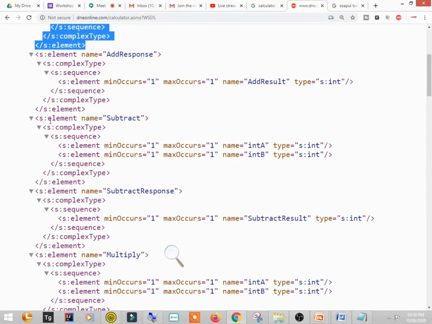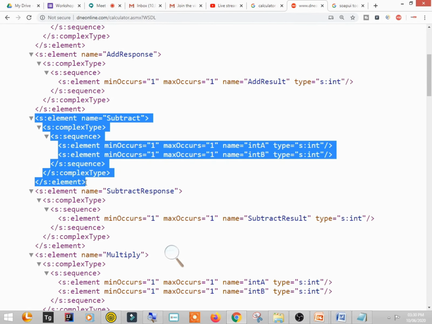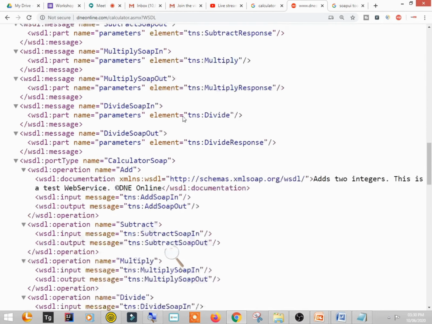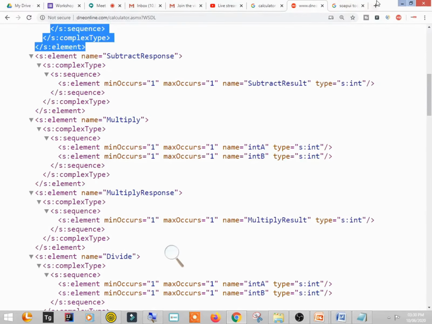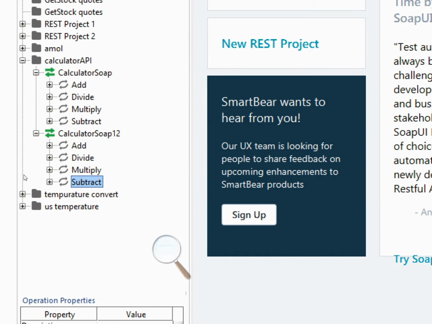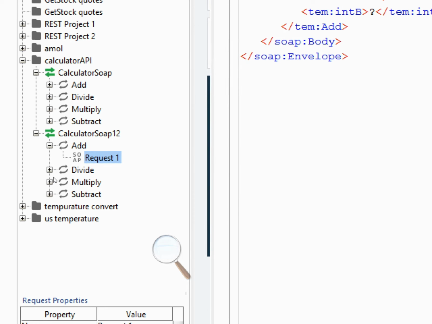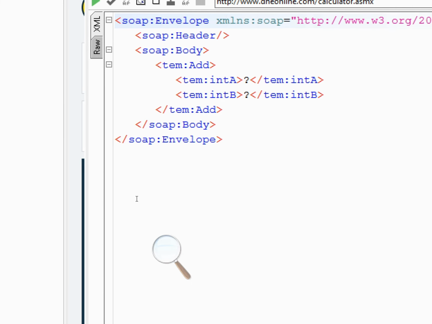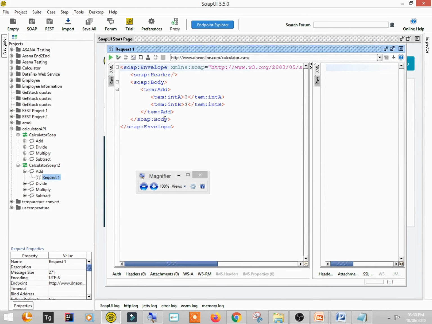You can see here there is a subtract, and there are so many services over here. All those services the SOAP UI tool has bifurcated, and you can see add, divide, multiply, and subtract. So let's open each and every service one by one. Click on this plus sign and double click on this request.